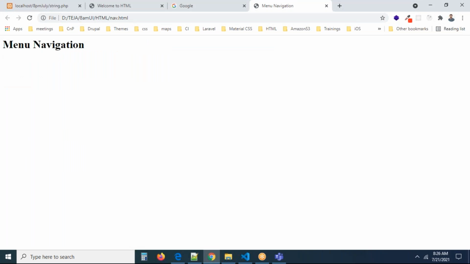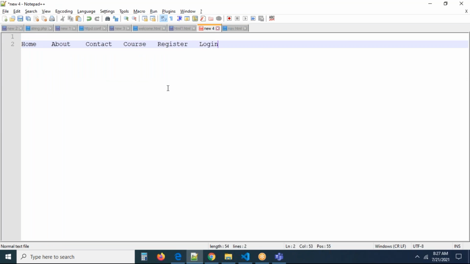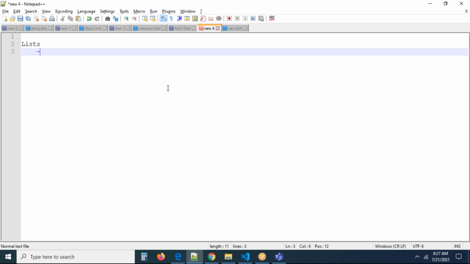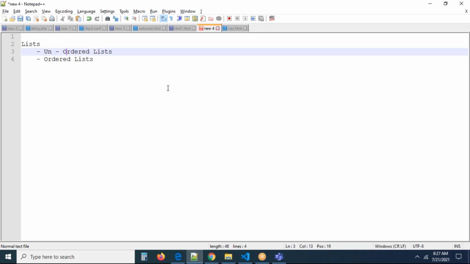So now we need to add a menu. How can we add a menu? Generally, what are the tags they will use for creating the menu items? There are two types of tags, guys. Here you may have heard about lists. This is a concept. Lists have two types, guys. Unordered lists, and one more thing, ordered lists. This is the list. Two types of lists are there. So one is unordered and one more is ordered lists. Exactly. What is ordered? What is unordered?